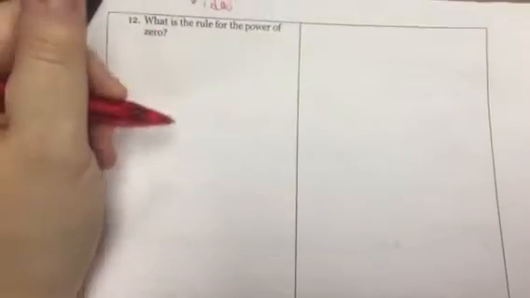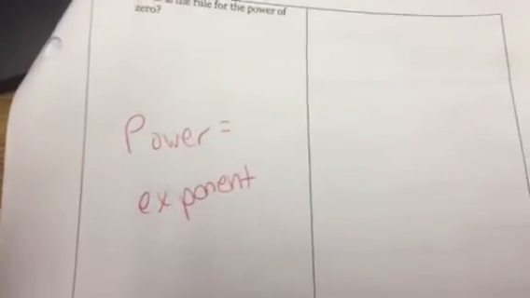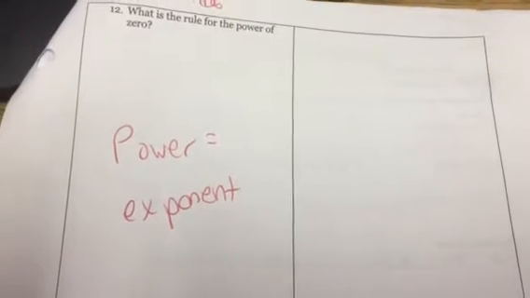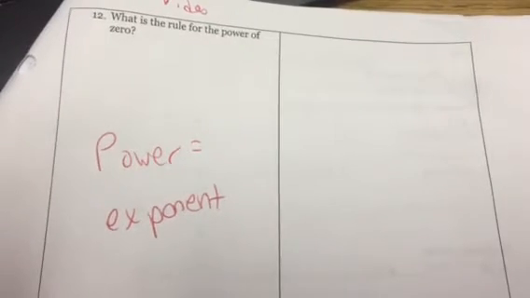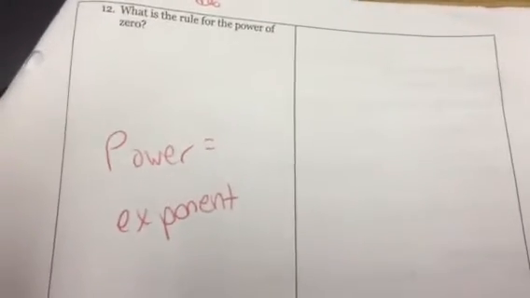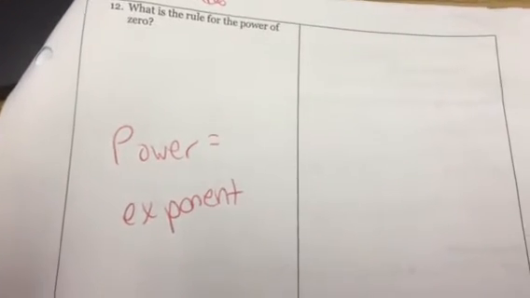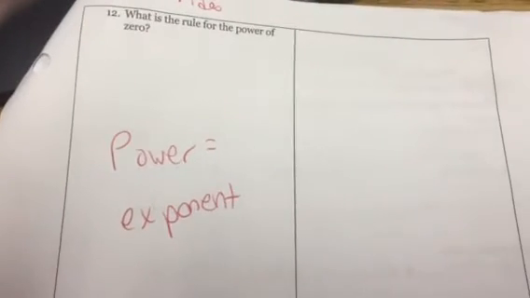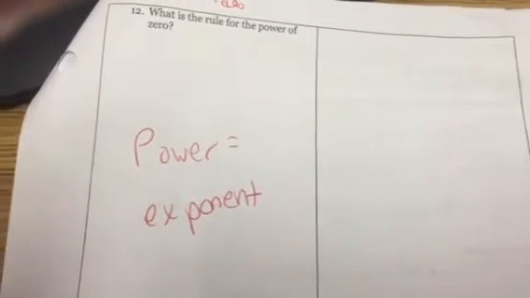Well, first we need to remind ourselves that power is another word for exponent. So in class we worked on exponents. That's just another synonym, or it means the same thing as exponent. So basically we're looking for what is the rule when you raise a number to 0. And some of you right now are probably thinking, I have a hint, it's probably 0. Well, we're going to see if what you think is true is actually the case by doing an example and then working our way to the answer by using numbers.